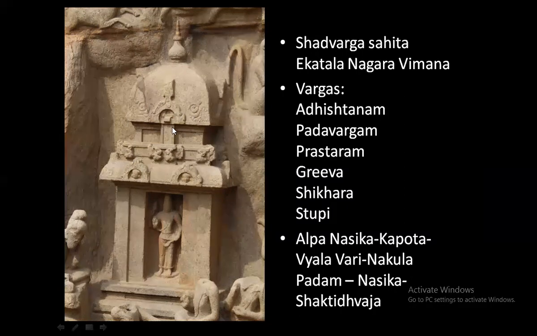This is what I told as Nakula Padam in the class beginning. In the Griva, with the Nasi, under the Nasi, if you have something like this, or under the Pancharam, if you have something like this, it is Nakula Padam. Okay, Nasika is there, Shakti Dvajam is there. And this is the Kodi Palai or Valli Mandala. And inside is Vishnu, Badrinath.